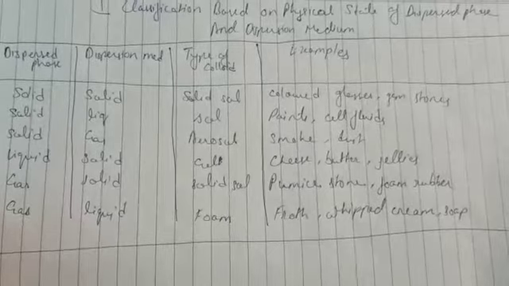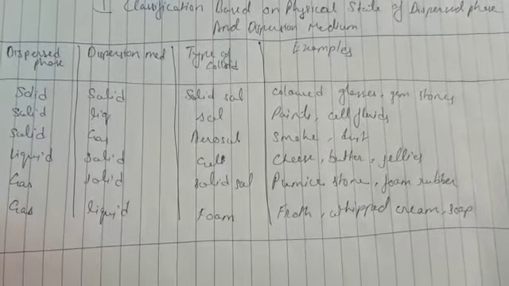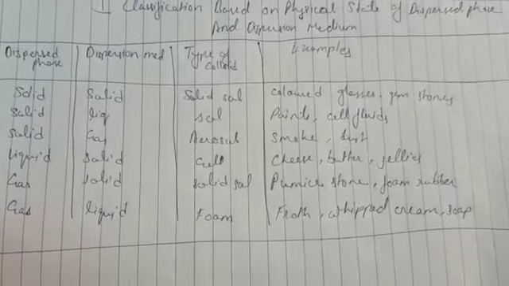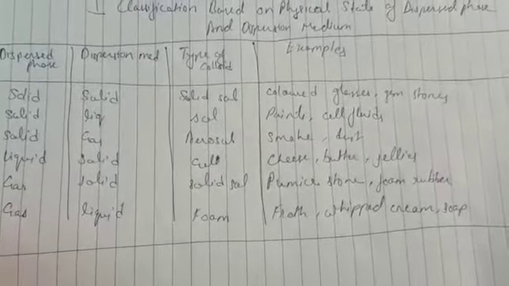So basically the essential difference between a solution and a colloid is the difference in their particle size. The particles present in a solution are very small molecules, but in the case of colloids the dispersed phase consists of large macromolecules, or you can also say that it consists of aggregates of many atoms, ions, or molecules. This is the basic difference between a colloid and a solution. So colloids have properties between the homogeneous solution and the heterogeneous mixture.